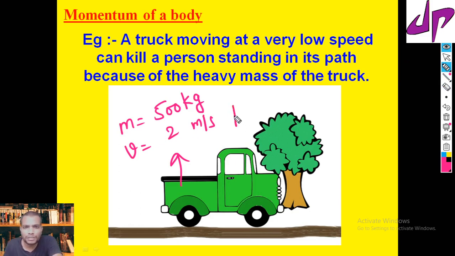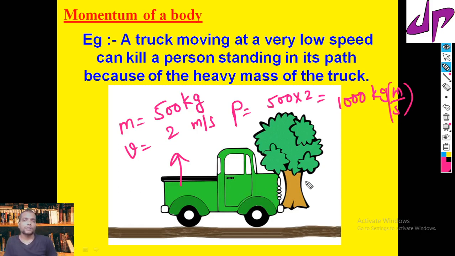To calculate momentum, multiply 500 times 2, which equals 1000 kg meter per second. This is the momentum of the truck. That value is big. That's the reason that even if a truck moving with a small velocity hits us, we get hurt, because it has more momentum.